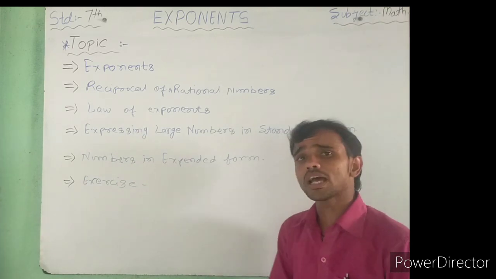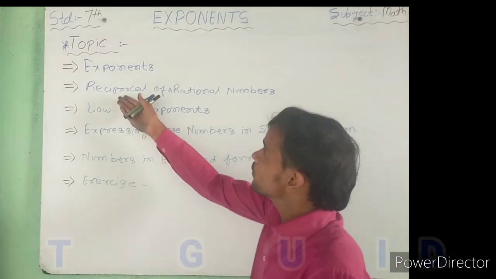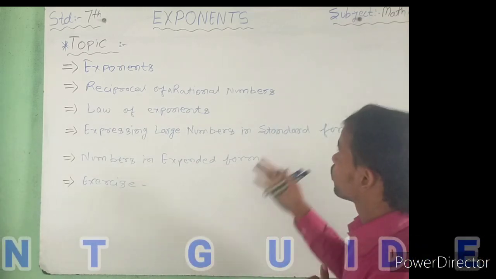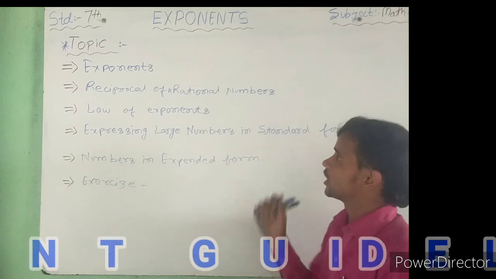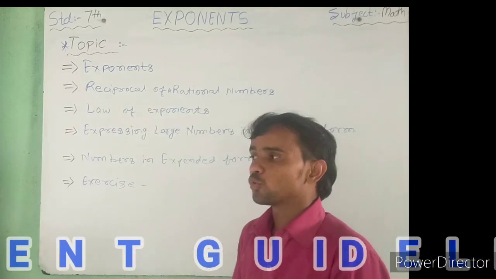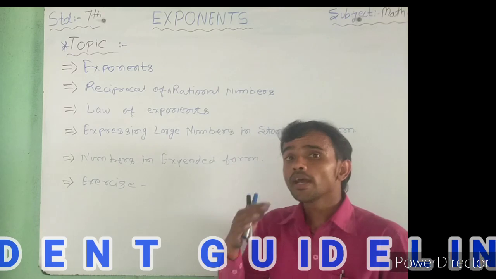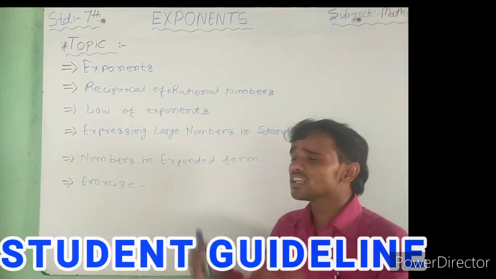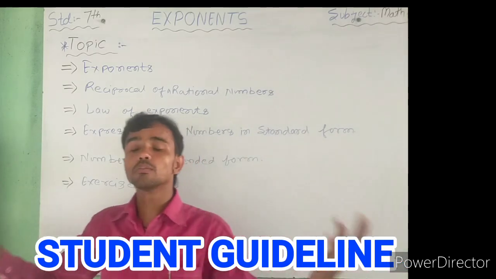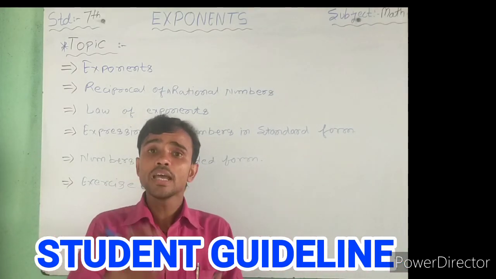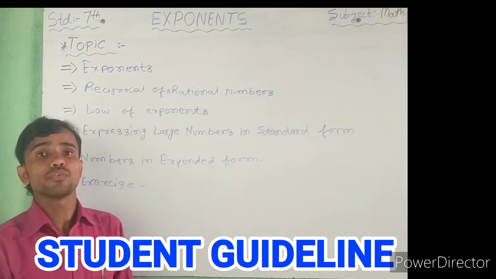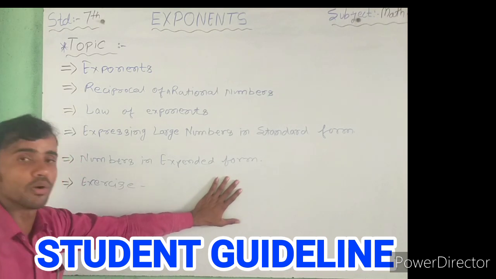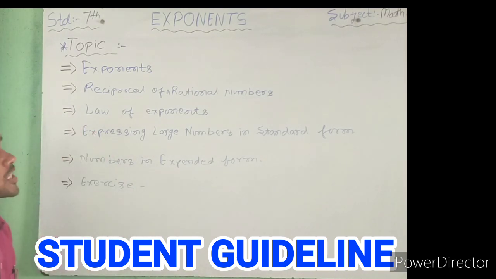Before, we discussed the reciprocal of numbers, namely rational numbers. And here, law of exponent. In this period we learn what the law of exponent is. Next, expressing large numbers. It means when we have very large numbers, how to express them in exponent form. And next, numbers in expanded form, numbers in expanded form in exponents.